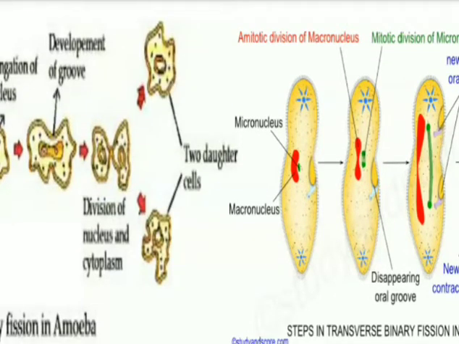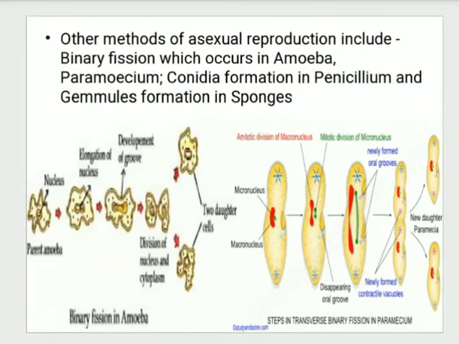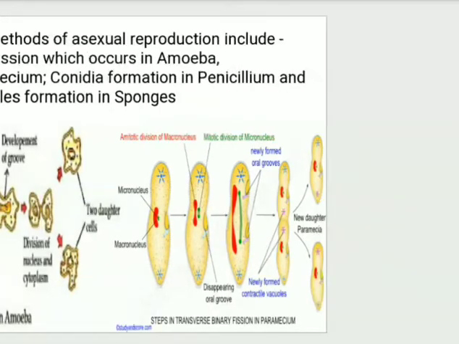Those newly formed oral grooves then result in the formation of 2 cells, and finally 2 new daughter paramecium. So this is binary fission in paramecium.